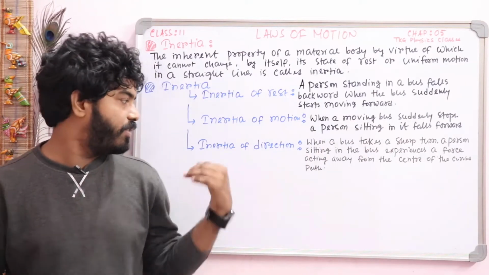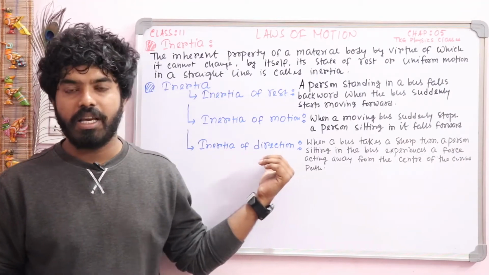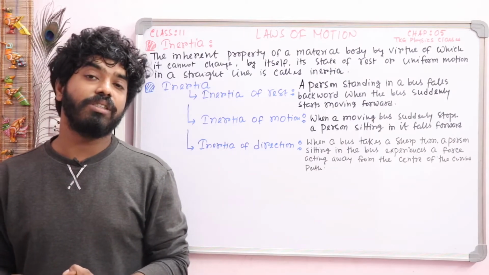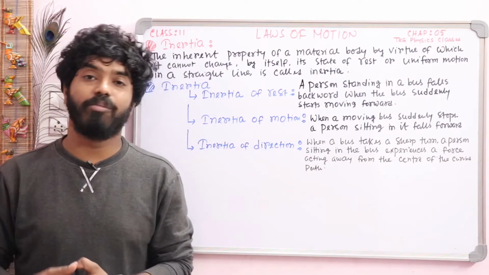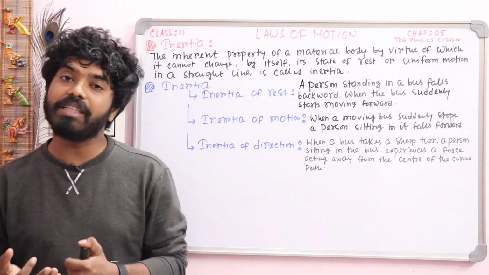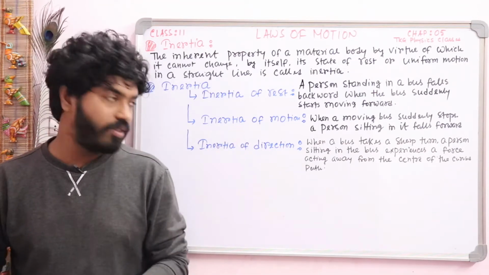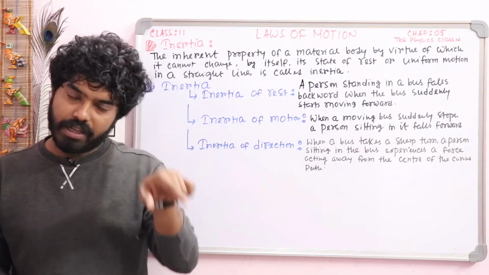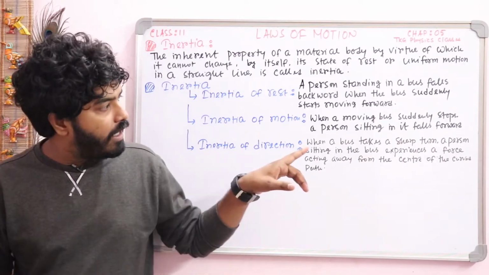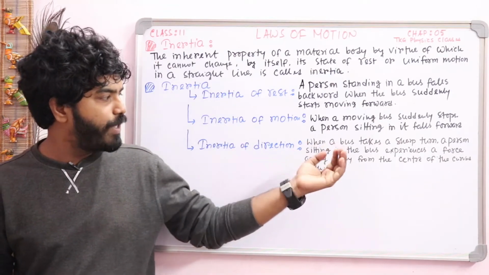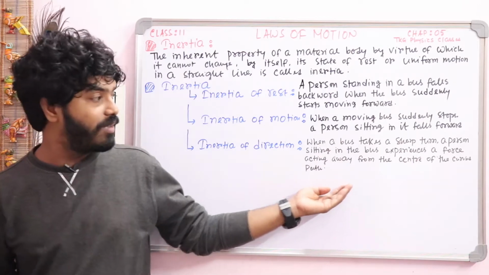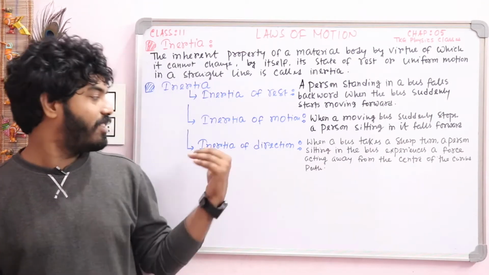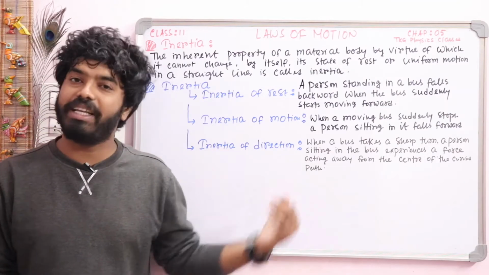And there is another case, which is named inertia of direction. Inertia of direction is the inability of a body to change by itself its direction of motion. You see, when a bus takes a sharp turn, a person sitting in the bus experiences a force acting away from the center of the curved path. Imagine it. This is the example of inertia of direction.